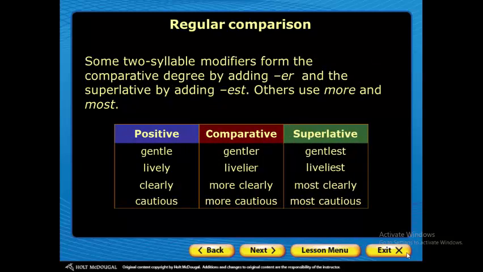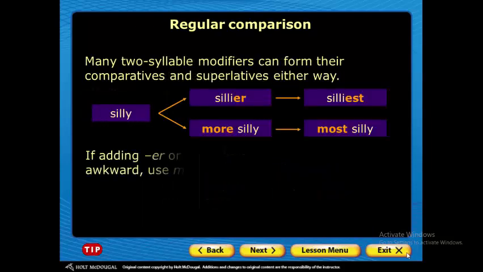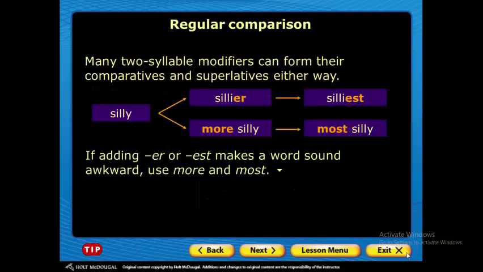We have some regular comparisons also. We have gentle, gentler, the gentlest; lively, livelier, the liveliest; clearly, more clearly, the most clearly; cautious, more cautious, the most cautious. Silly, sillier: I delete y and use ier for the comparison between only two persons, and if I have more than two, I delete y and use iest.